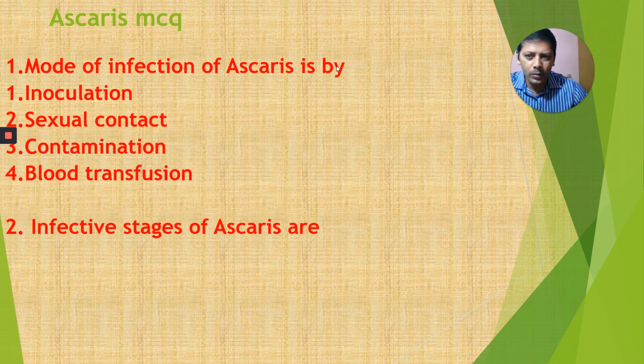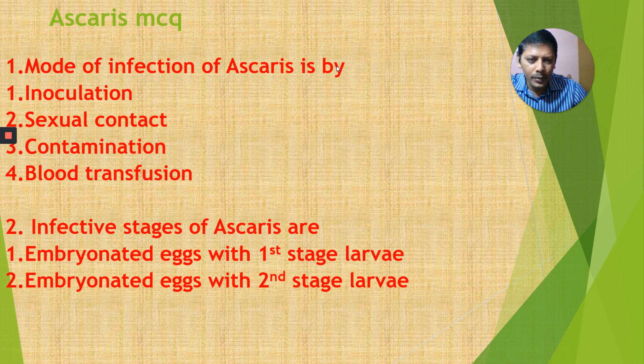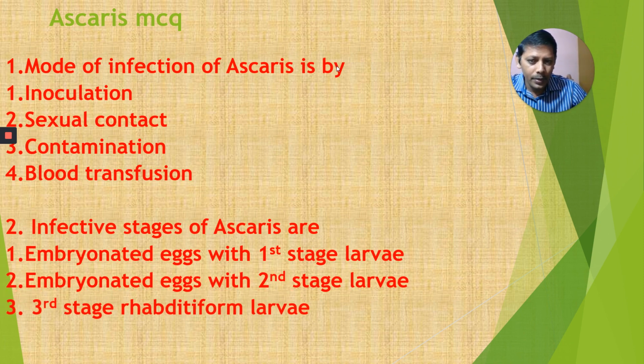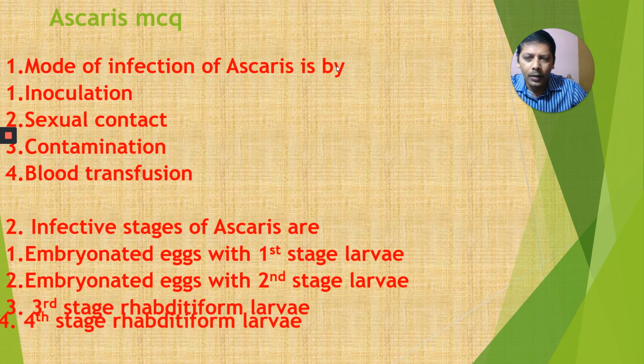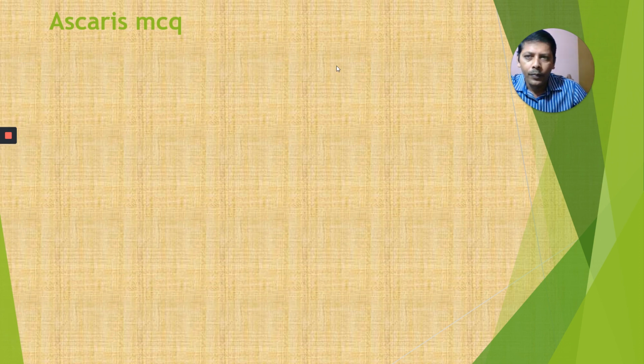Here comes the second question. Infective stages of Ascaris are: embryonated egg with second stage larva, embryonated egg with third stage rhabditiform larva, and the next one is the fourth stage rhabditiform larva.